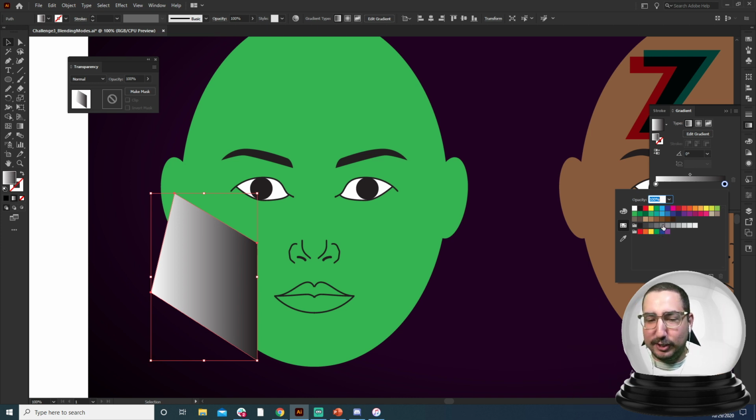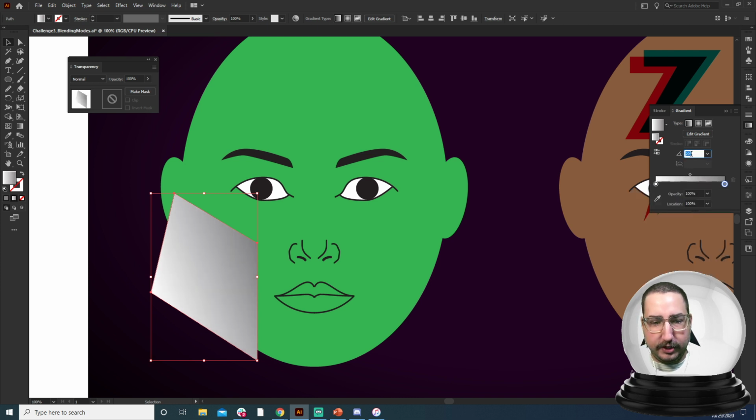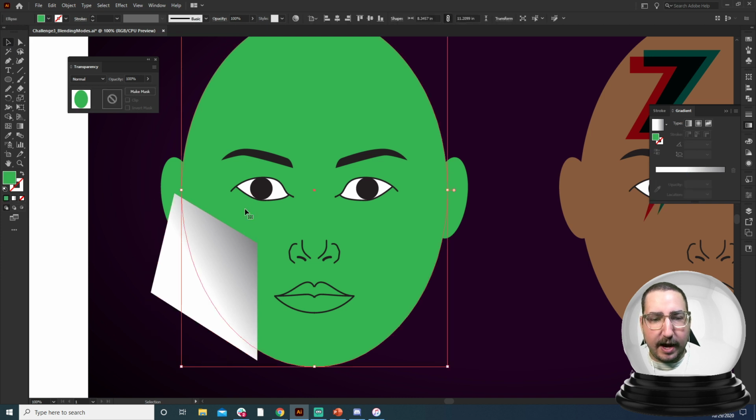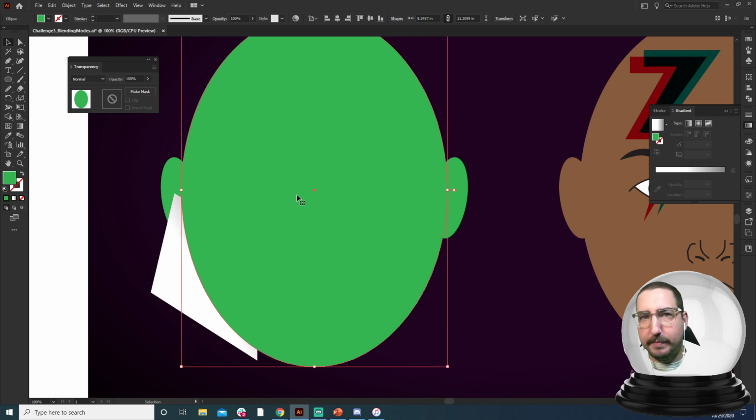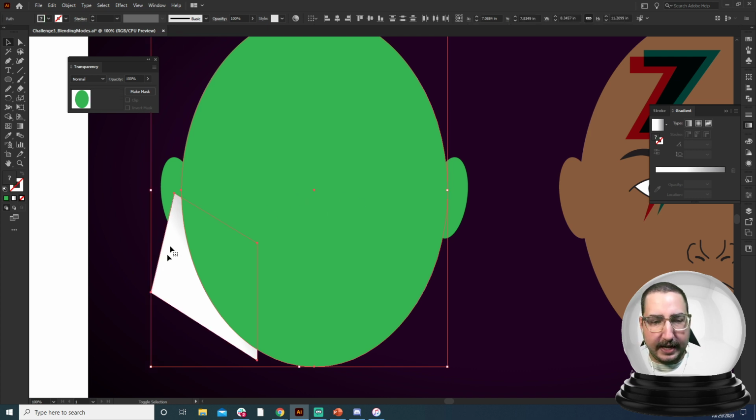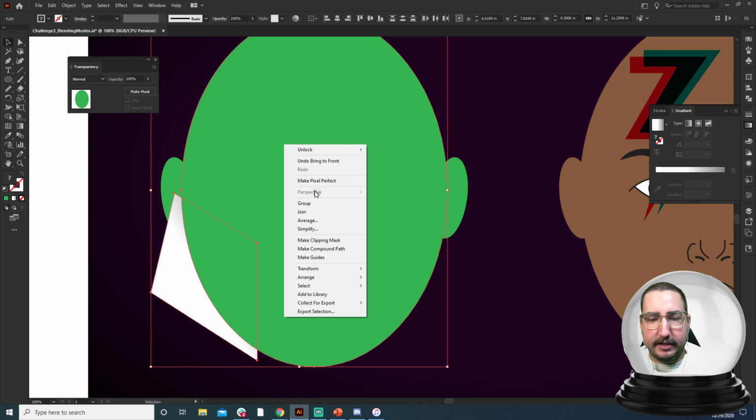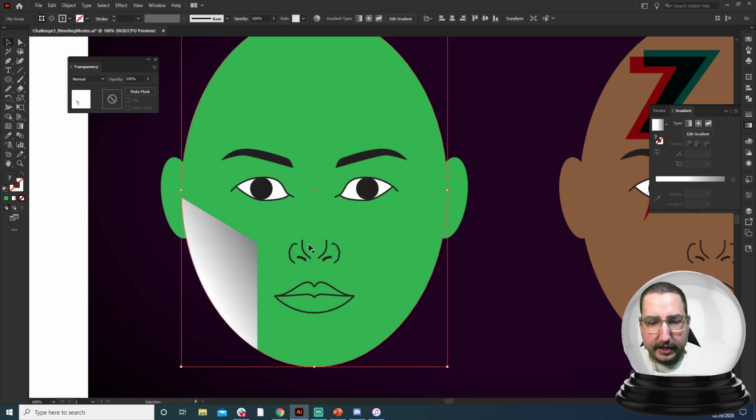So we can change this to a grayscale. And then from here, we're going to augment it to just have that nice little cheekbone going in there. So let's go ahead and pull this up, and we augmented that. And now we want to make a clipping mask. So we're going to grab just this green circle in the background, make a copy of it, and select our gradient and the mask, and make a clipping mask right here.